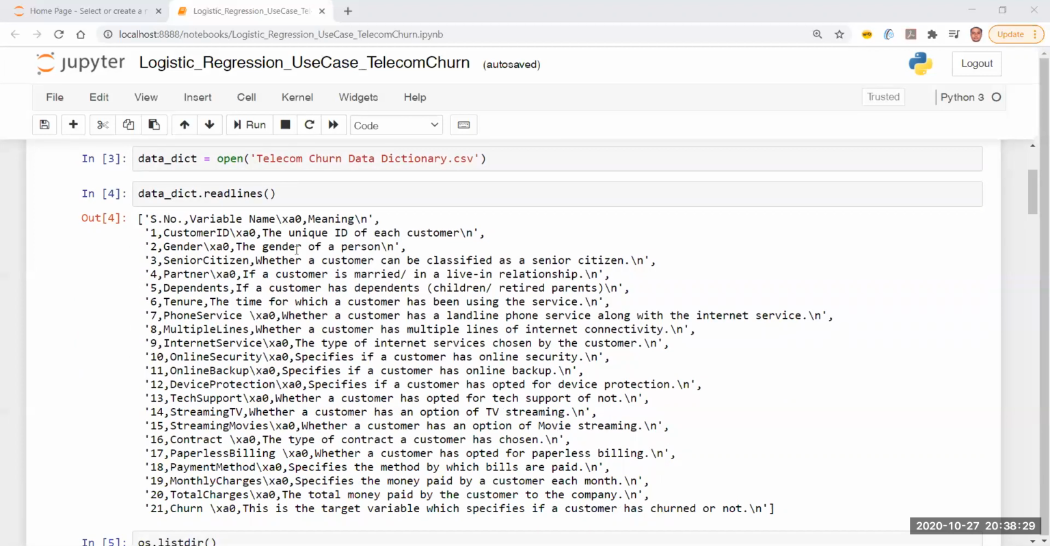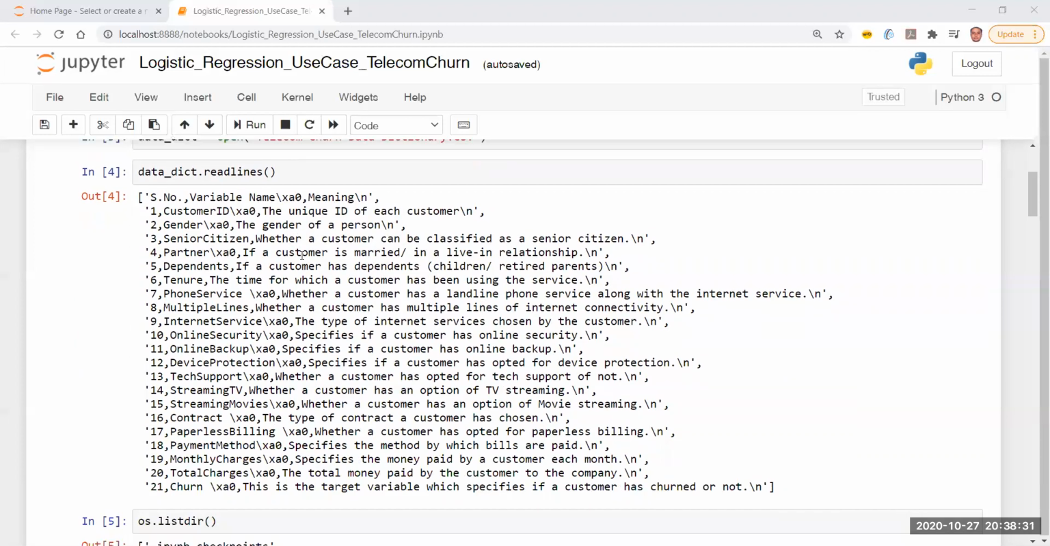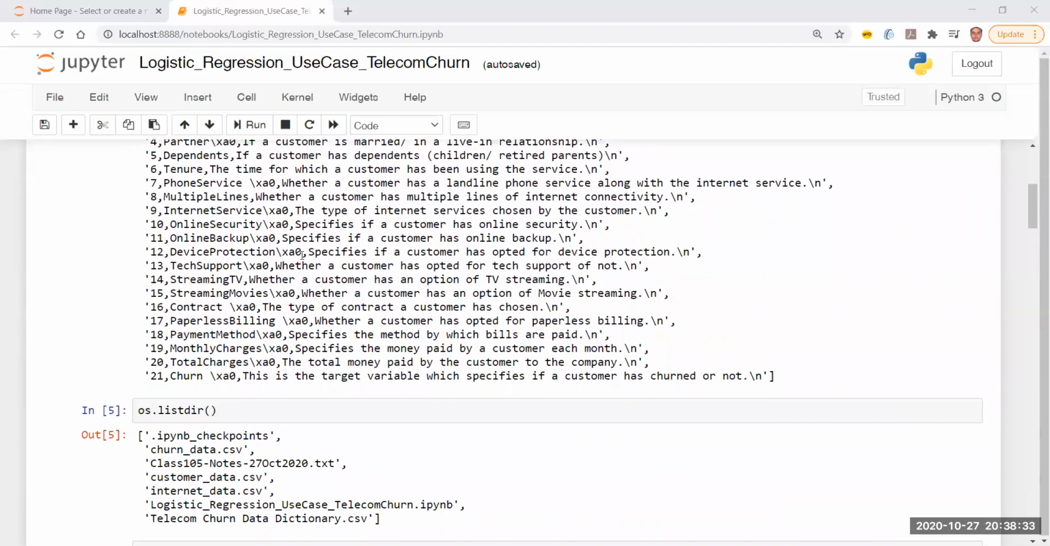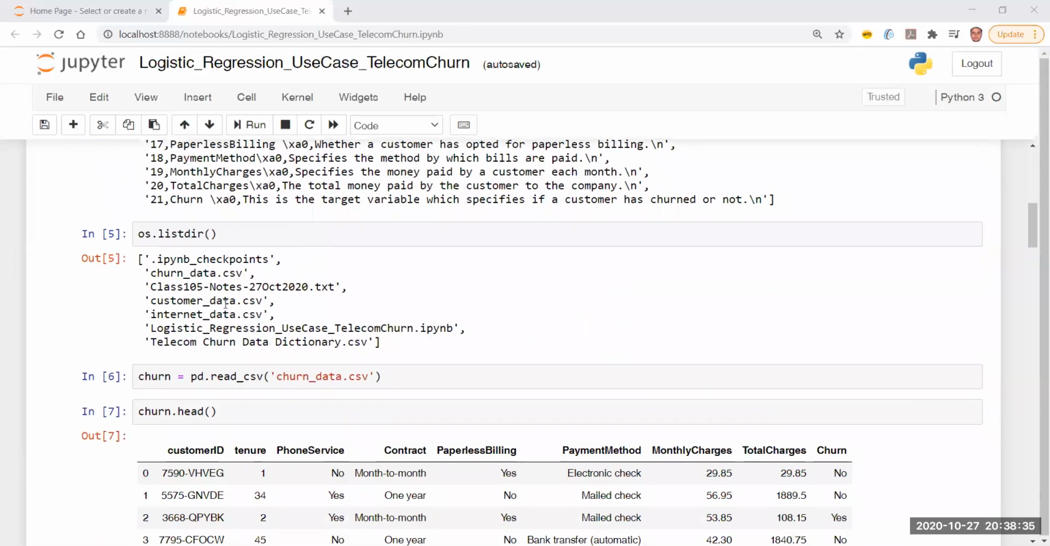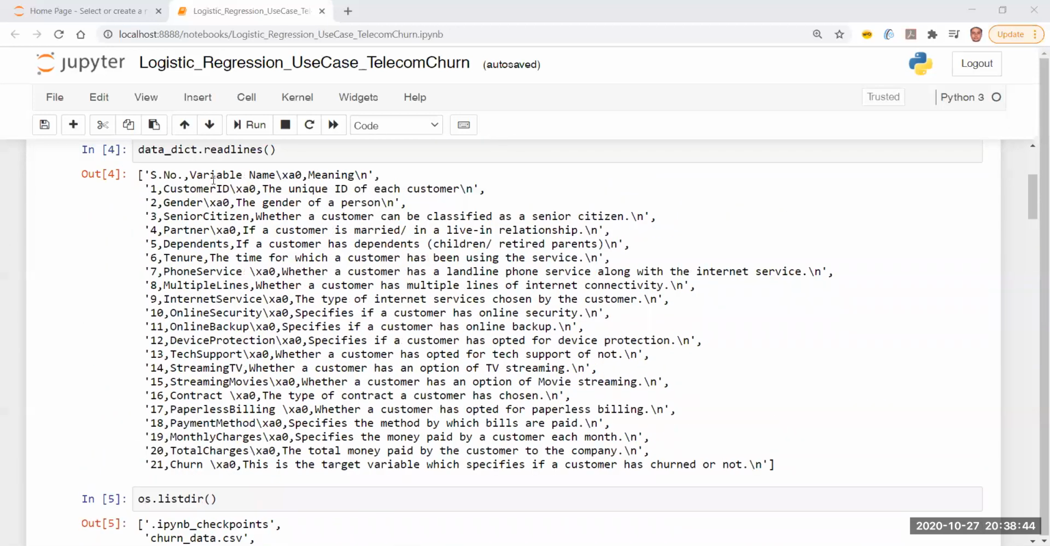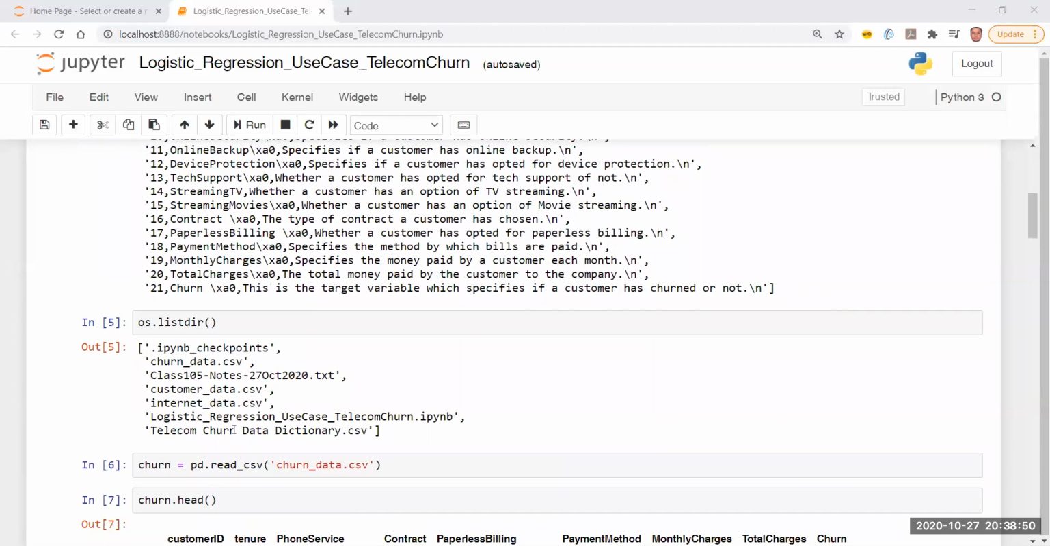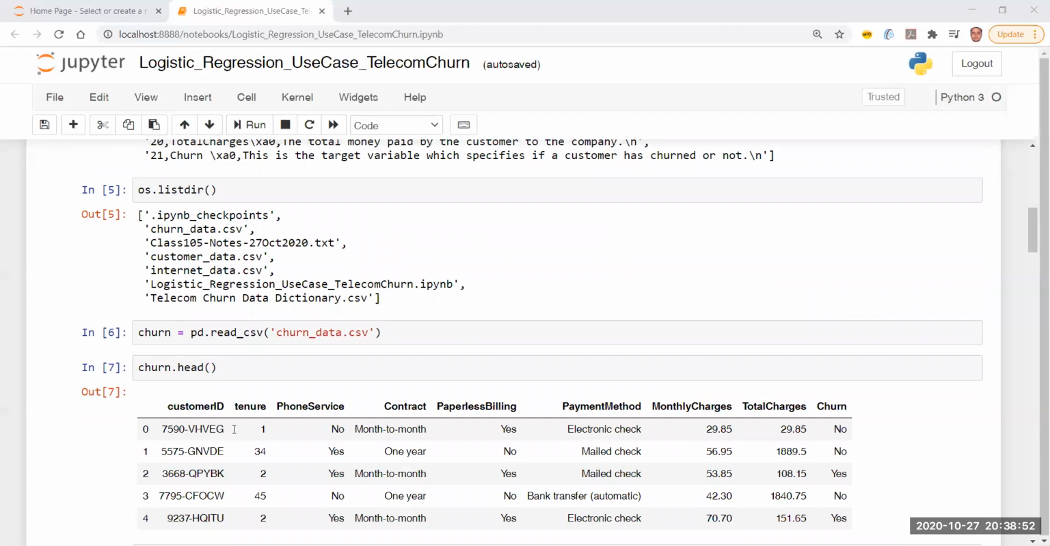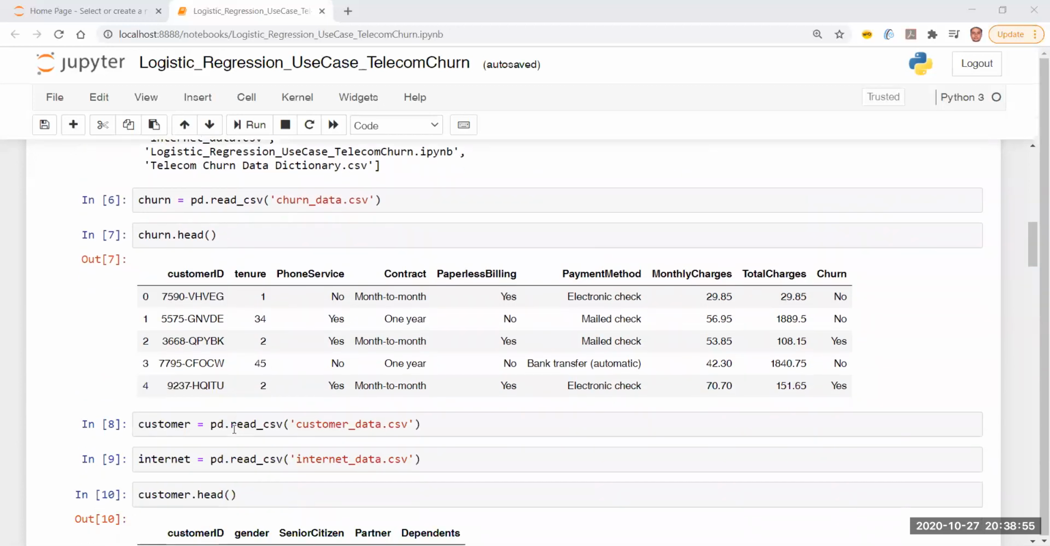We could understand that it has information about customer and gender and value-added services and so on. But then we saw that we have multiple CSV files. So we have one file called churn data, one file called customer data, one file called internet data. Later on, we realized these three files constitute the 21 fields which we have over here, right? Now that we understood this is the case,